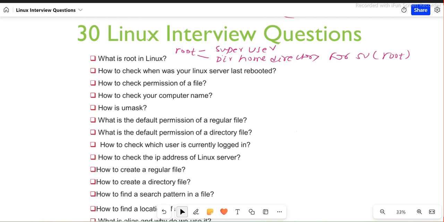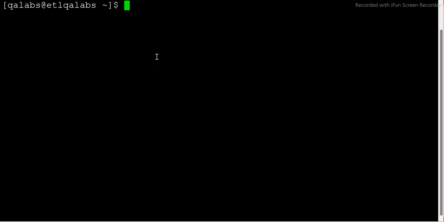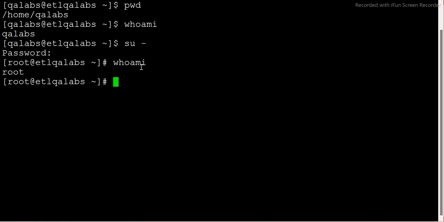Let's try to understand how we can see that particular thing. Let's say I'm logged in here. Let me check who am I. I am basically QLabs, logged in as QLabs here. Let me log in as a super user. So su -, this is how we log in. Now you see this particular directory changes automatically. Now if I say who am I, I'm seeing root. So this is the root user.